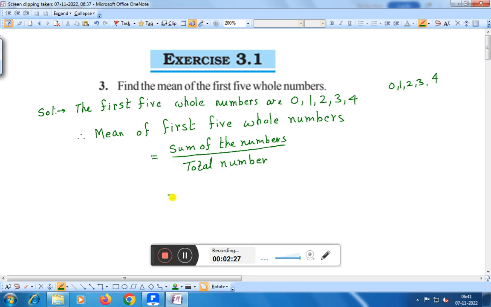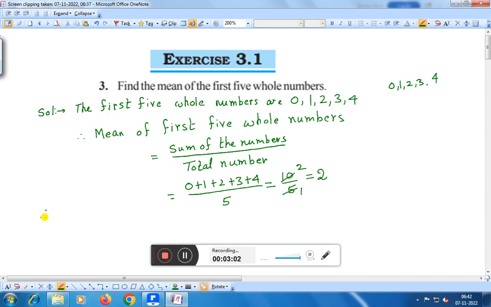Now if you add the numbers, that is 0 plus 1 plus 2 plus 3 plus 4. Now how many numbers are there? 5 numbers, therefore divided by 5. If you add all the numbers, that is 1 plus 2 is 3, plus 3 is 6, 6 plus 4 is 10, 10 divided by 5. Then 5 1 is 5, 5 2 is 10, that comes to 2. Therefore, you can say that the mean of the first 5 whole number is 2.